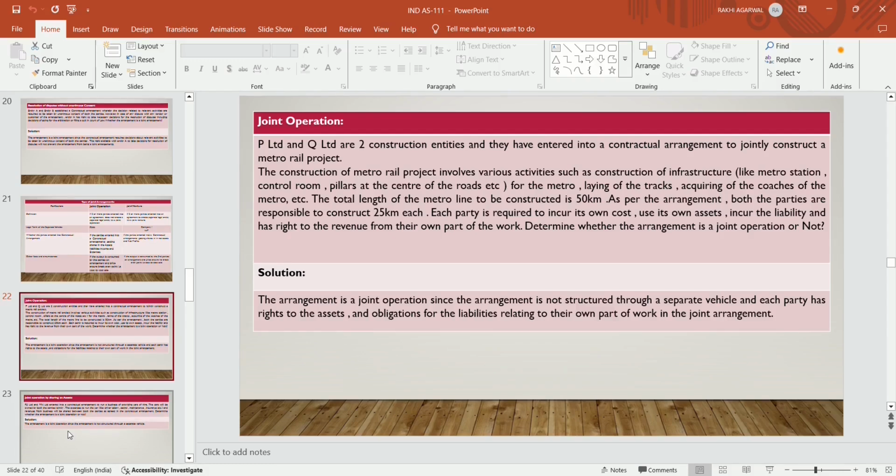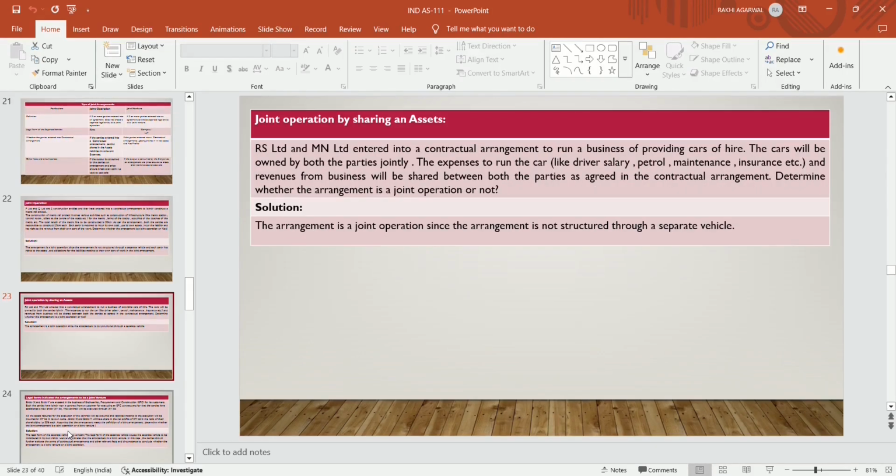They have joined hands to construct a rail project, and the assets, liabilities, income and expenses are borne by each of the parties individually. So it's a case of joint control. Each party has the rights to the assets and obligation for the liabilities relating to their own part of the work in the joint arrangement. So it's a joint operation. Joint operation by sharing assets.